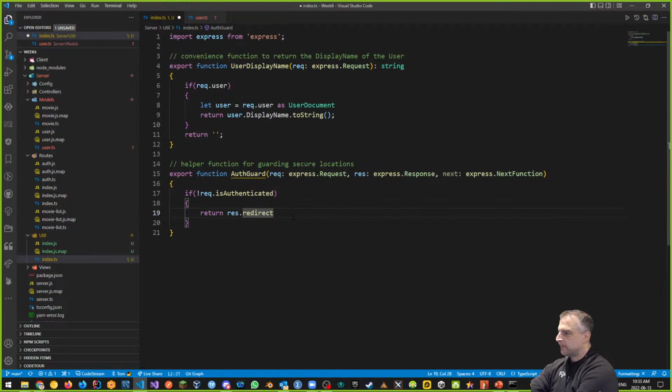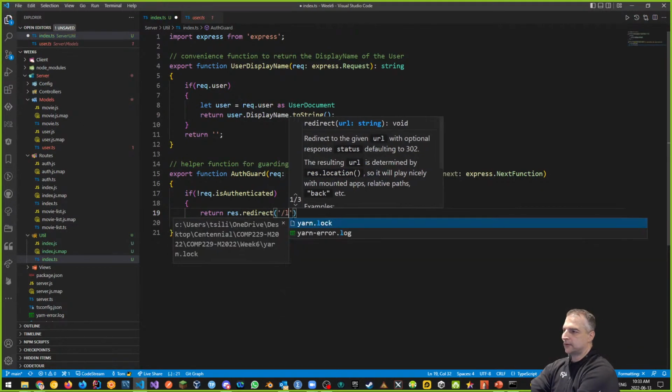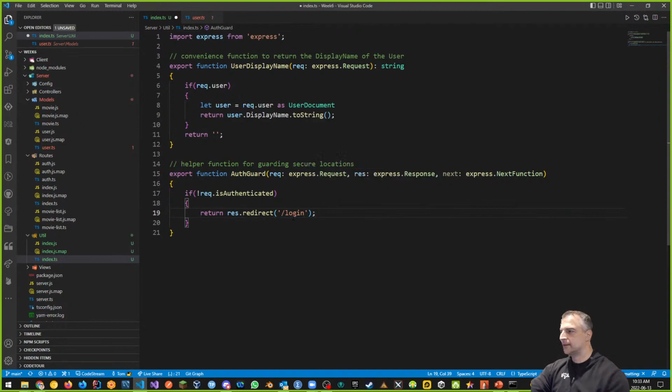And so this is response redirect to /login. And what this means is if I'm not authenticated and I try to go to this site, I want you to take me back to the login page. Okay. And then I want to call the next middleware function. So this way I can put this little auth guard function in between a request. All right, let's save this.